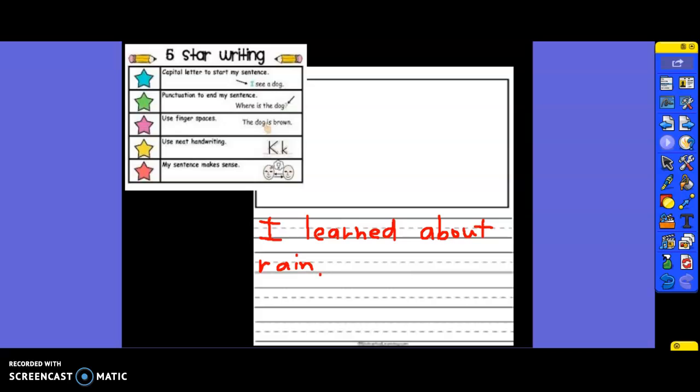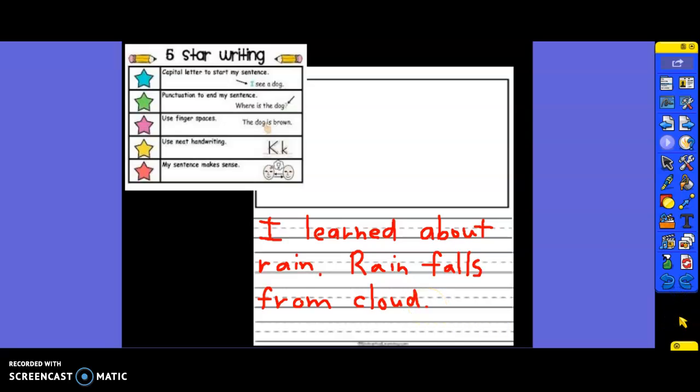Now I'm going to write my details. I'm going to start my new sentence with my uppercase letter. I'm going to write rain falls from clouds. Yes, that was something else that Miss Nakian learned.